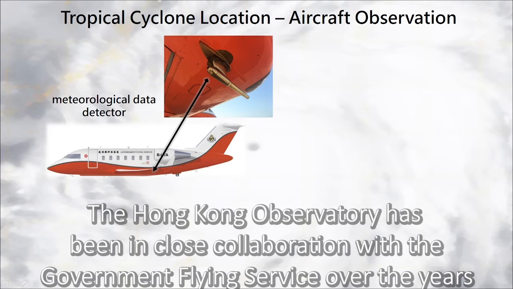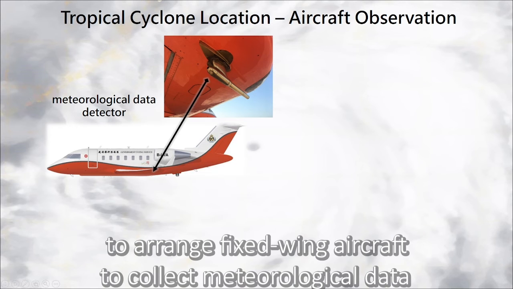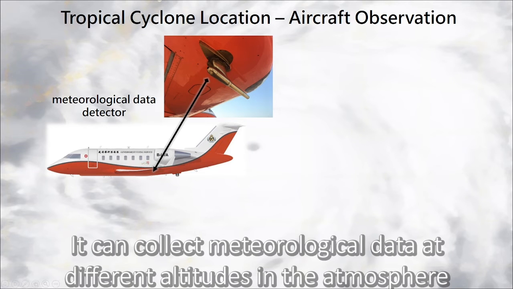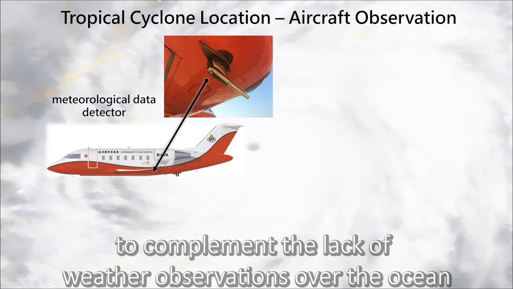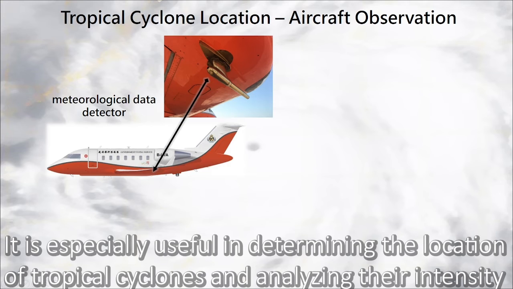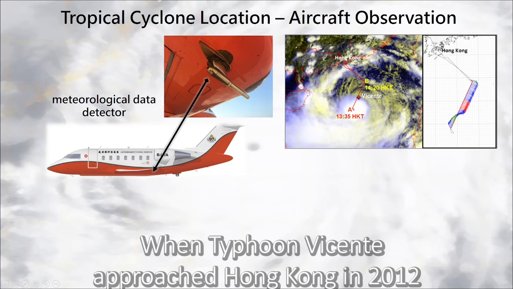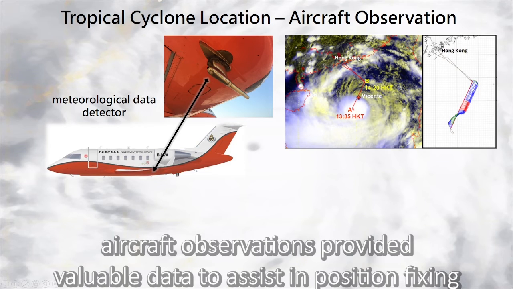The Hong Kong Observatory has been in close collaboration with the Government Flying Service over the years to arrange fixed-wing aircraft to collect meteorological data over the sea areas near Hong Kong when necessary. It can collect meteorological data at different altitudes in the atmosphere to complement the lack of weather observations over the ocean. It's especially useful in determining the location of tropical cyclones and analyzing their intensity. When Typhoon Vicente approached Hong Kong in 2012, aircraft observations provided valuable data to assist in position fixing.